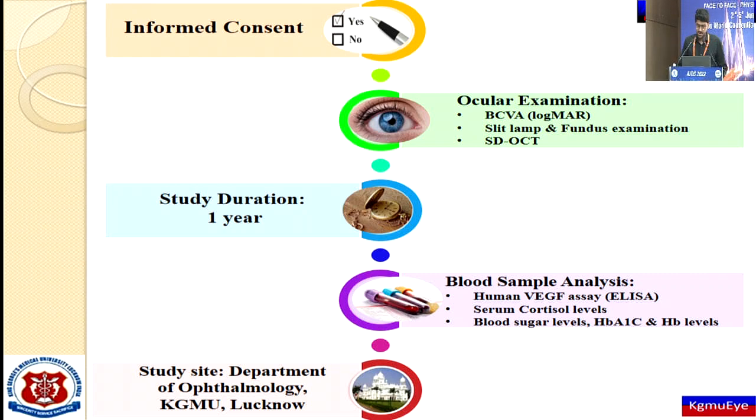Under ocular examination, we did best corrected visual acuity through logMAR, slit lamp and fundus examination was done, and SD OCT was performed. Under blood sample analysis, we checked human VEGF assay through ELISA and serum cortisol levels through chemiluminescence microparticle assay method. Blood sugar levels, HbA1c, and hemoglobin levels were also measured.